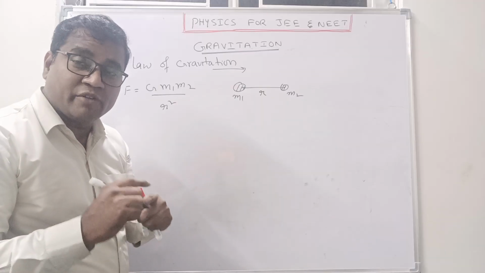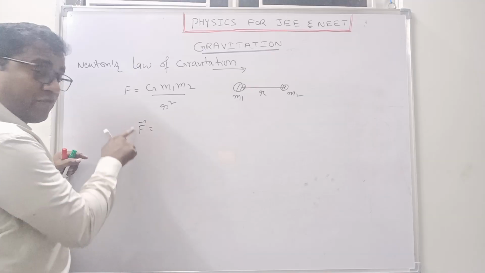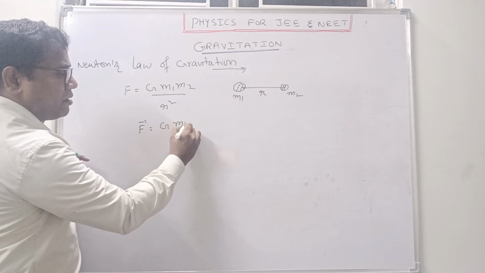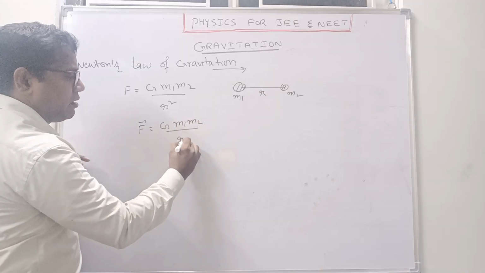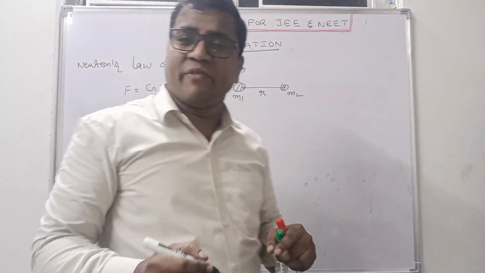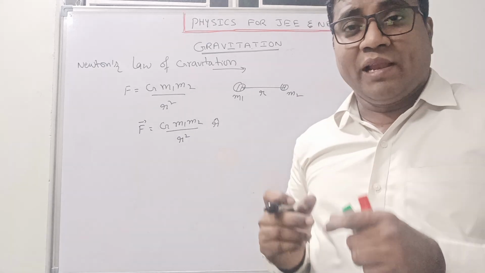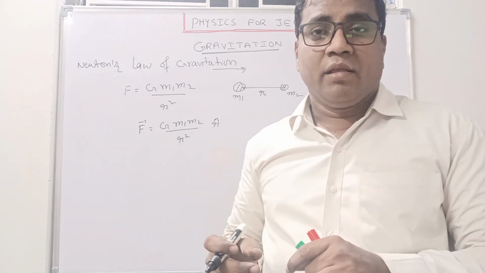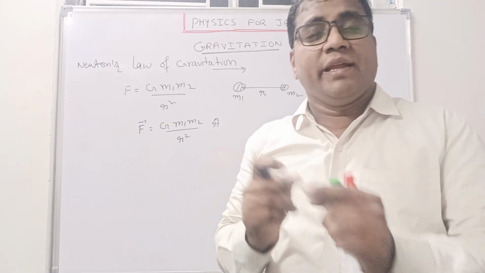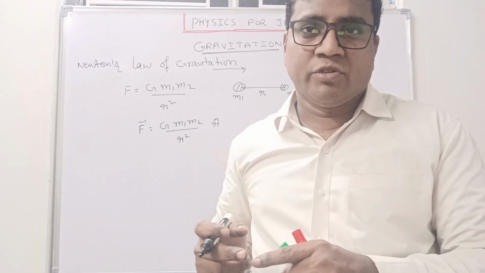So now I want to convert in vector notations. How to write? F bar vector can be written as G m1 m2 by r square into r cap, where r cap is a unit vector. What is r cap? R cap is a unit vector. While multiplying with a unit vector, the magnitude will not be affected, but it converts into a vector quantity.